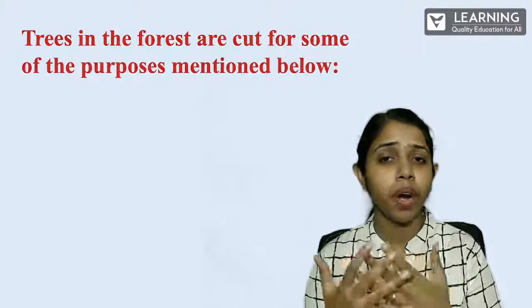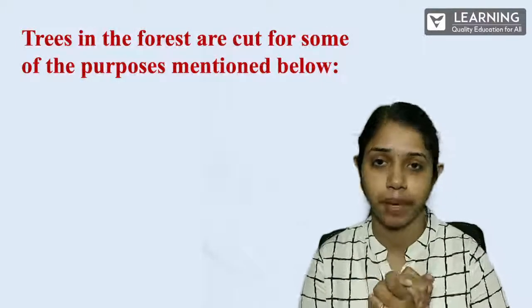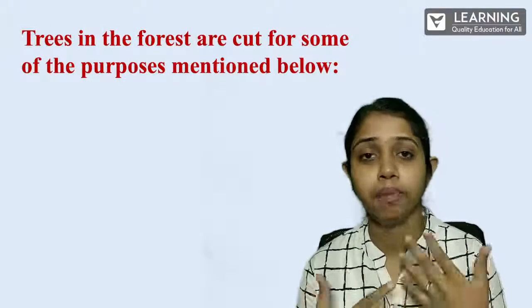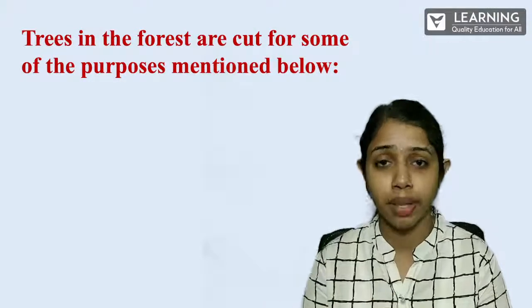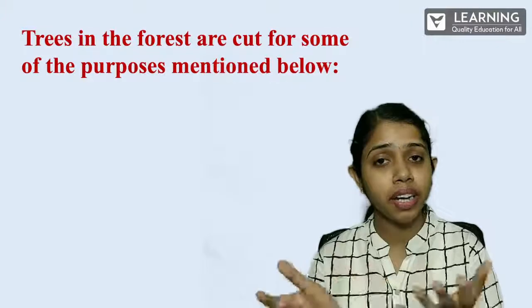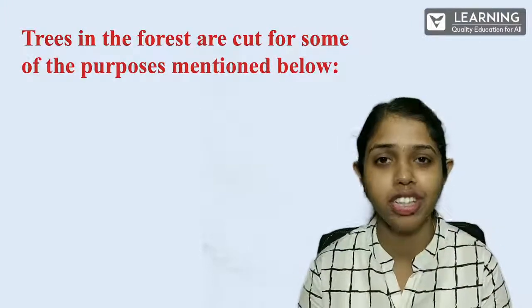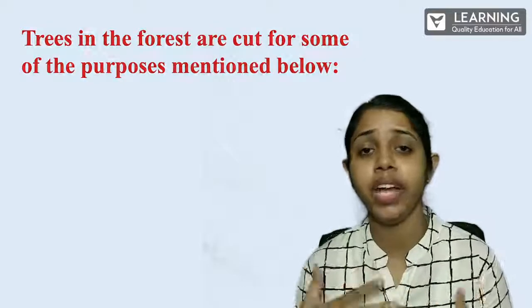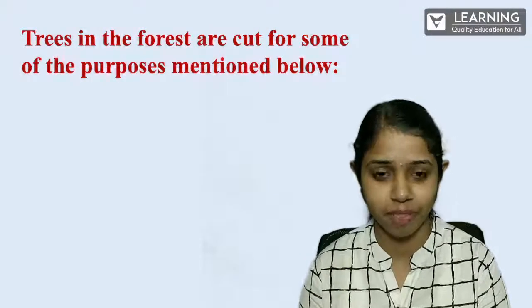So we were talking about how we are cutting down many trees, right? For what all purposes are we basically using these trees which we are cutting? There are many purposes for which we are cutting these trees. As you all saw in the previous picture, we are clearing that land so that we might use it for cultivation or many other purposes. And what are those? Let us have a look into all of them one by one.